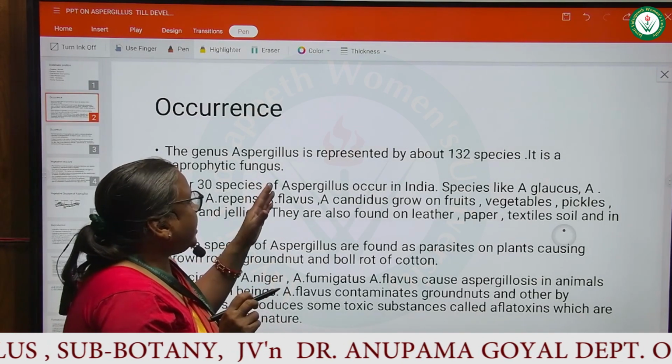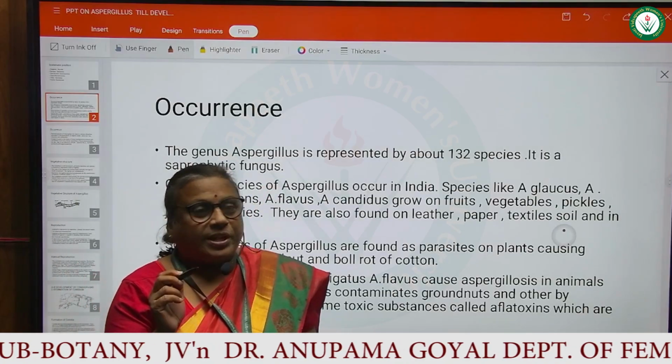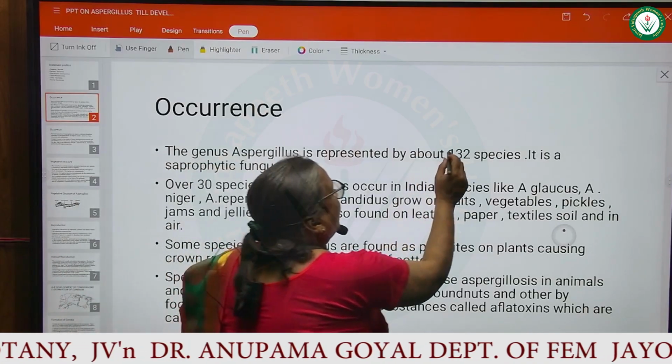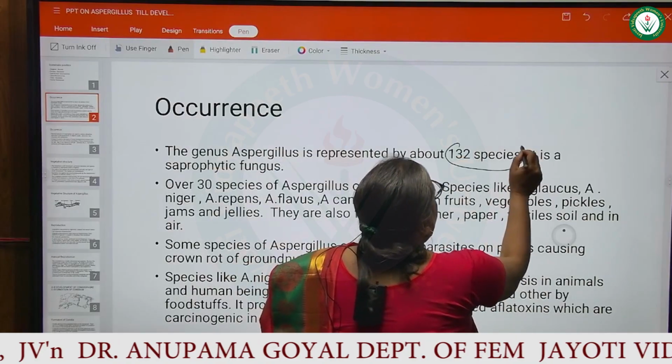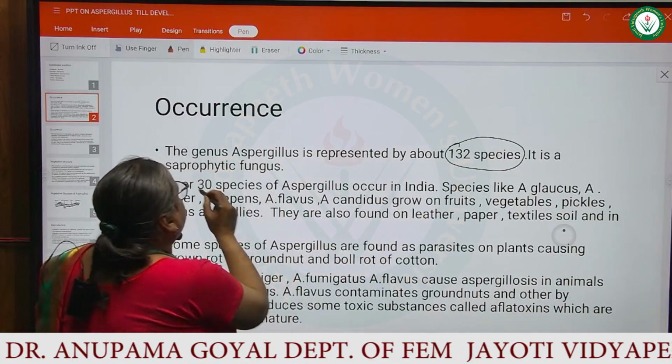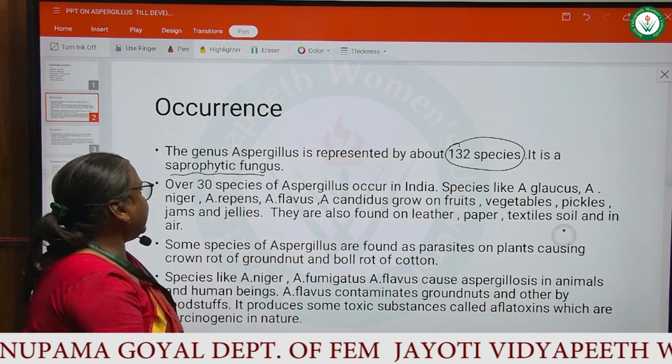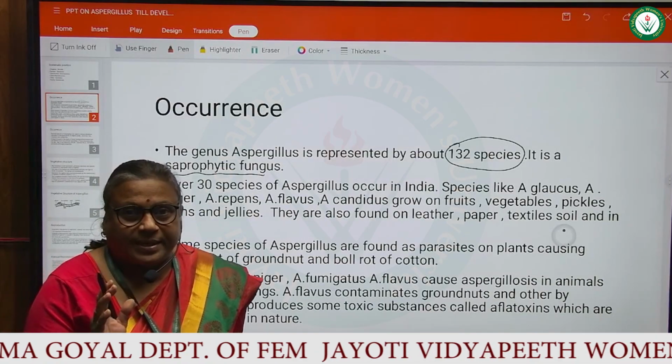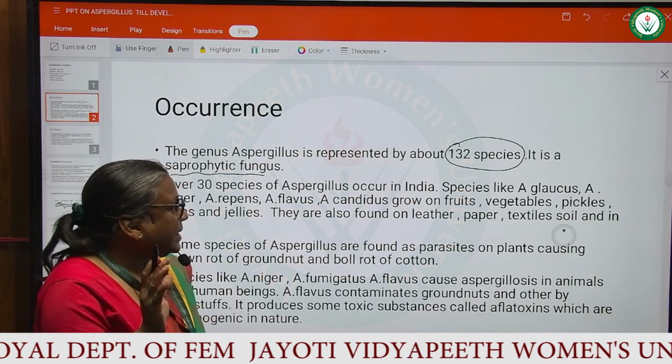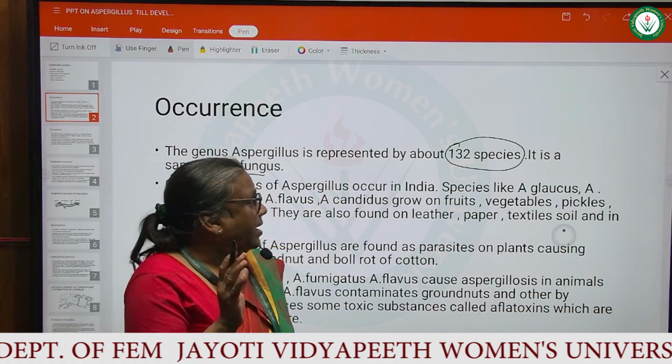The genus Aspergillus is represented by about 132 species. It is a saprophytic fungus. Over 30 species of Aspergillus occur in India.